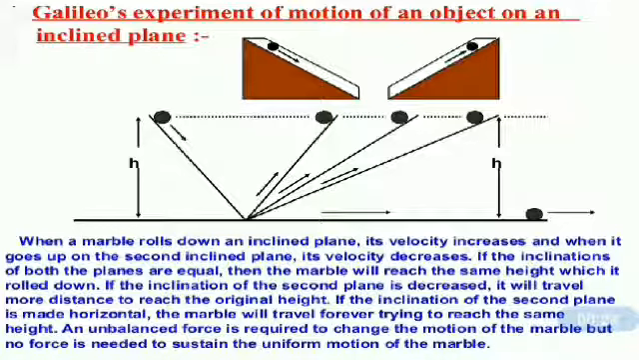If the inclinations of both the planes are equal, then the marble will reach the same height from which it is rolled down. If the inclination of the second plane is decreased, it will travel more distance to reach the original height. And if the inclination of the second plane is made horizontal, then the marble will travel forever trying to reach the same height. An unbalanced force is required to change the motion of the marble, but no force is needed to sustain the uniform motion of the marble. So this was Galileo's experiment on motion of an object.